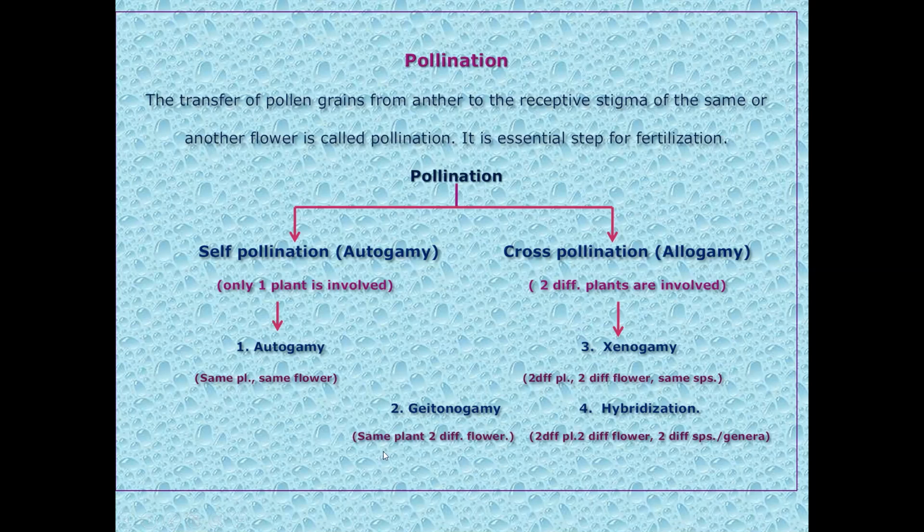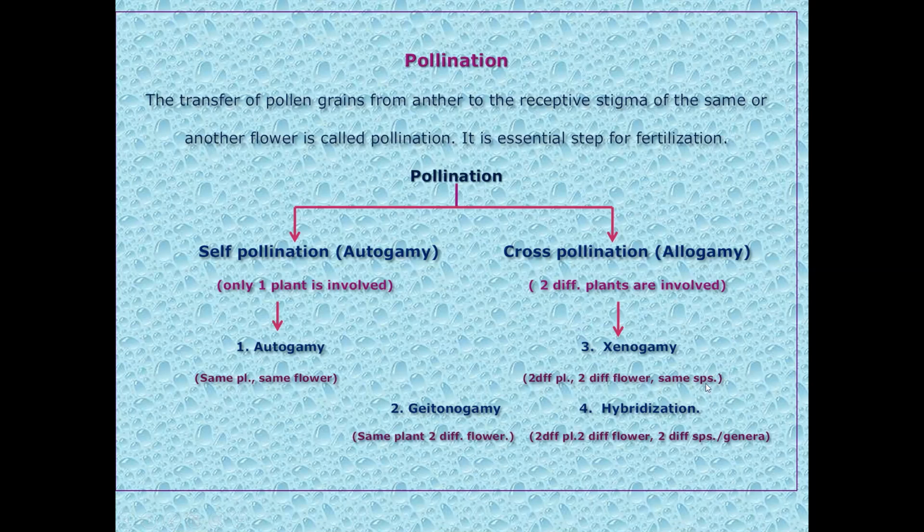But since the same plant is involved, the individuals produced are genetically similar. In case of cross pollination, two different plants, of two different varieties, or two different species in case of xenogamy, are involved. They have different genetic makeup. The individuals produced are genetically different.